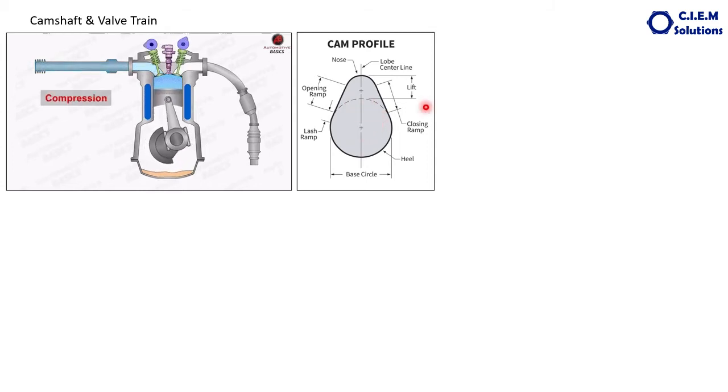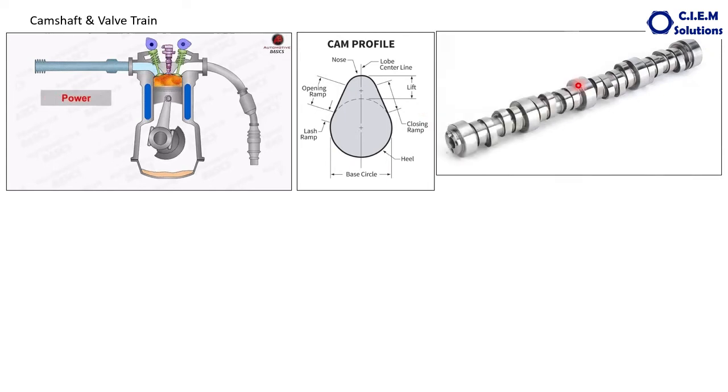And what is meant by camshaft? A camshaft is nothing but the one which contains the cam or a number of cams within itself. For example, this is the 8-cylinder camshaft: 1, 2, 3, 4, 5, 6, 7, 8. Then we have seen this figure here.